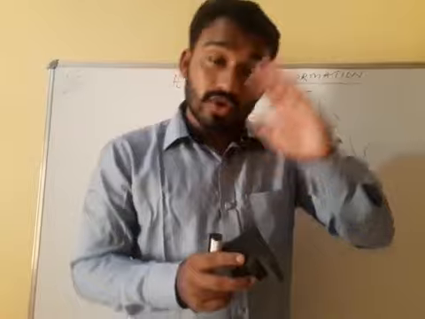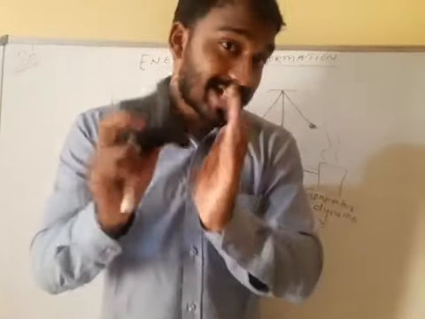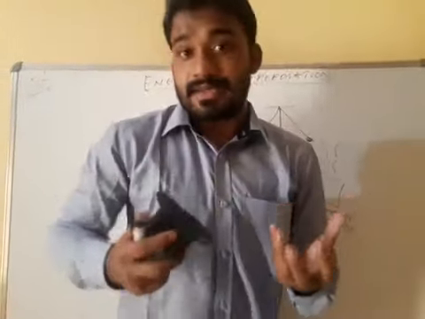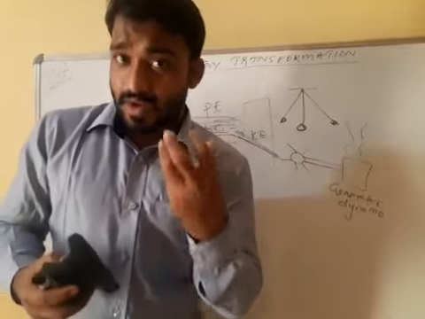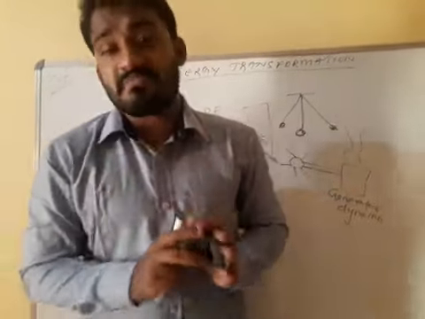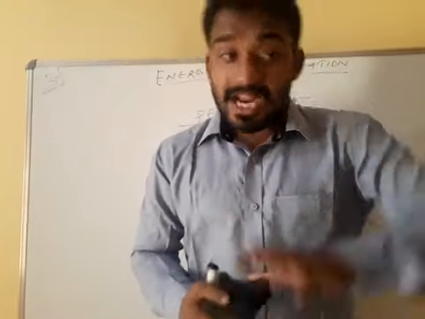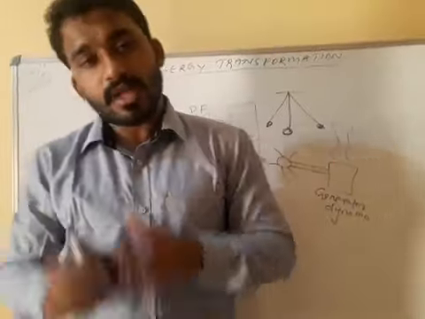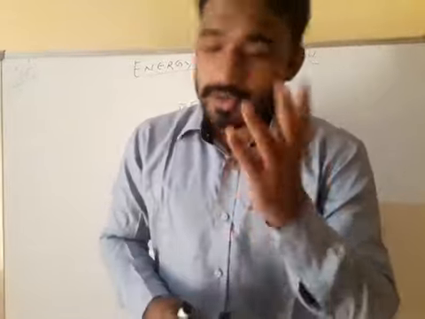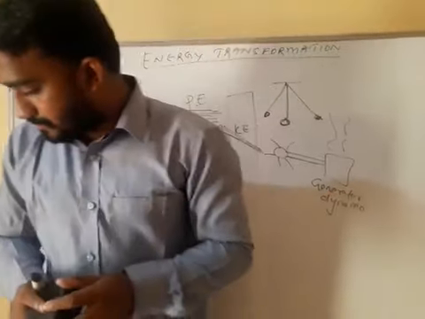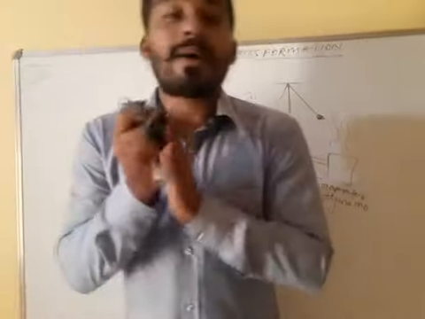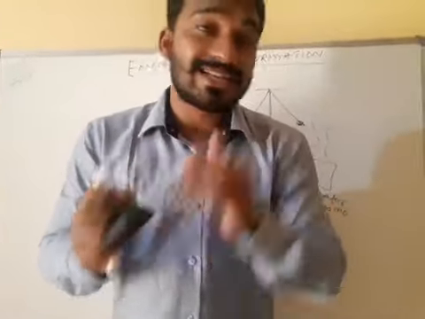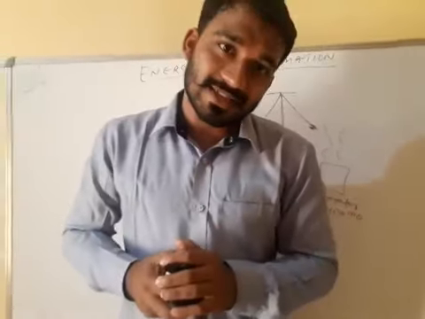Next one, work energy relationship. I told you before also, if work is done by a body, then energy must be there. And for both work and energy, the unit is same, that is also joule. Clear or not? If you rub your hands, then what happens? Heat energy is produced from your hands.